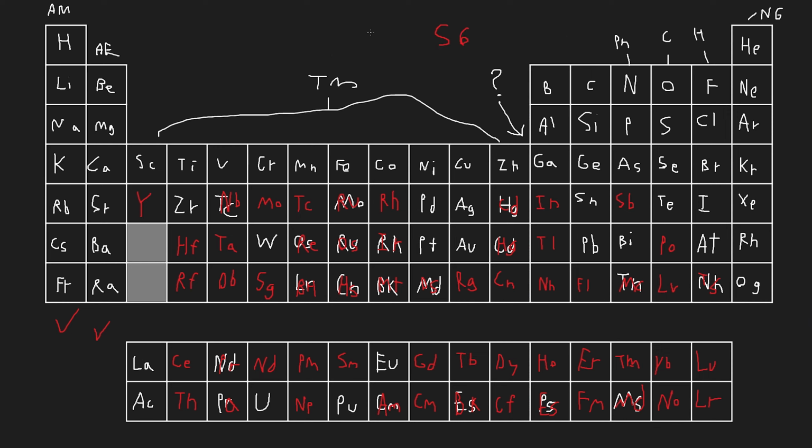So out of 118, that means that I got 72 correct. Is that right? No, not quite. It means I got 62 correct. That's pretty bad. So I get 62 out of 118.